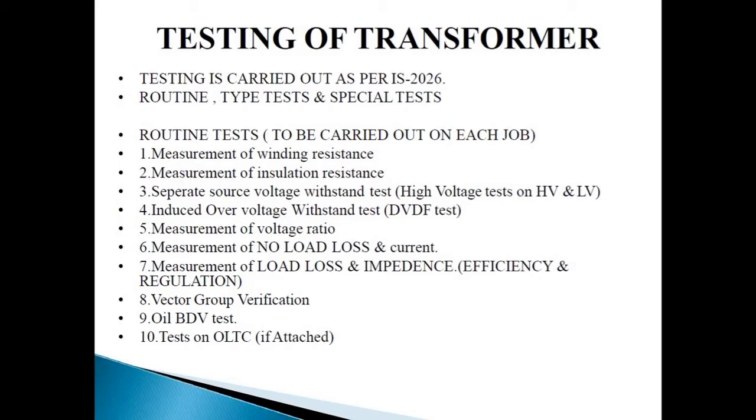Fifth is measurement of voltage ratio. Sixth is measurement of no load loss and current. Seventh is measurement of load loss and impedance, efficiency and regulation. Eighth is vector group verification. Ninth is oil BDV test, oil breakdown voltage test. Tenth is test on OLTC.